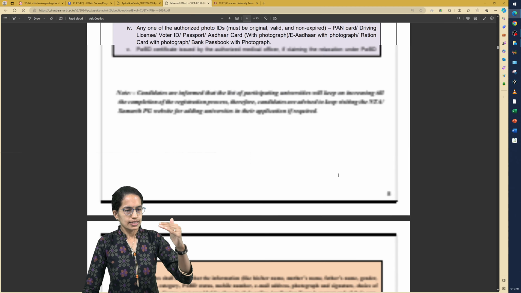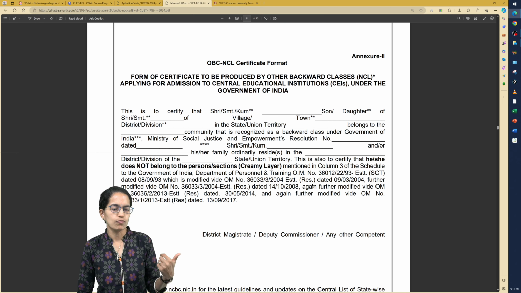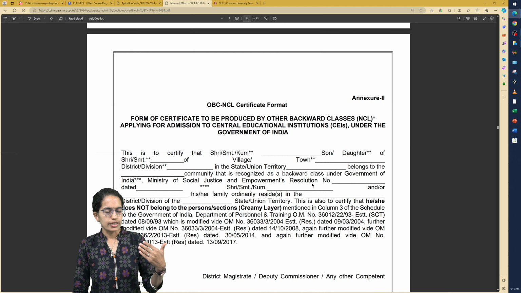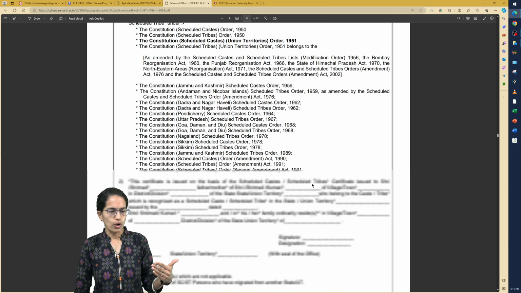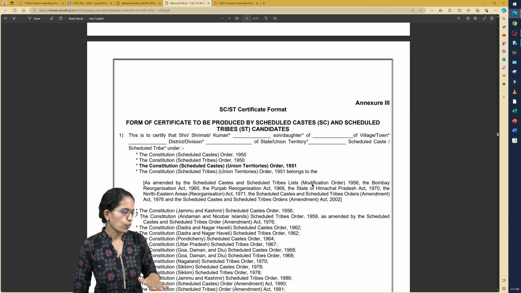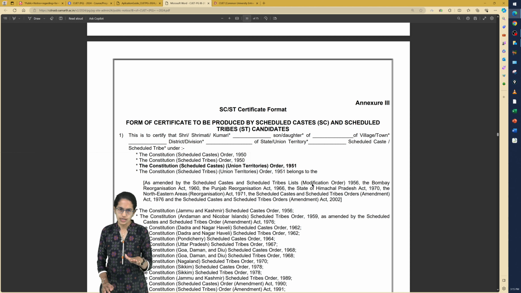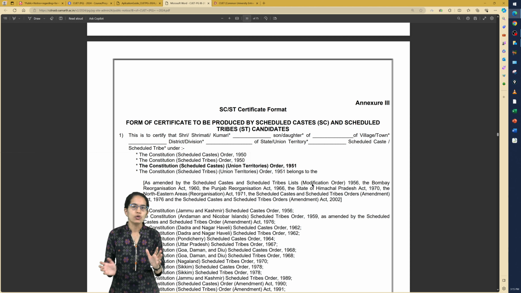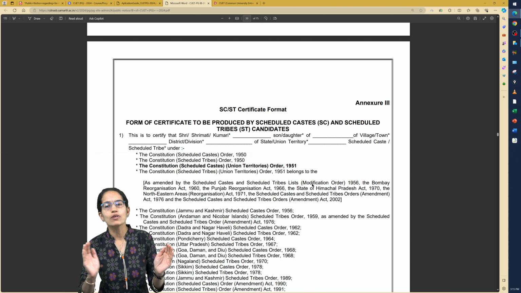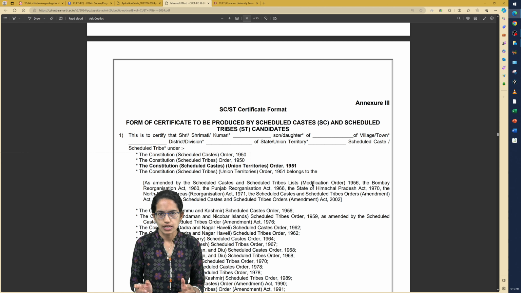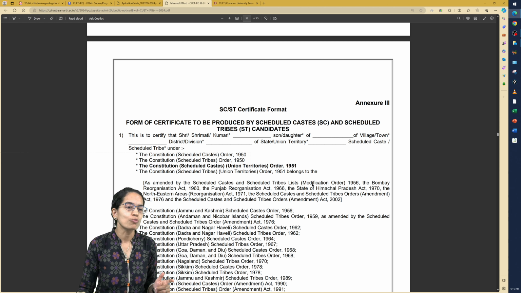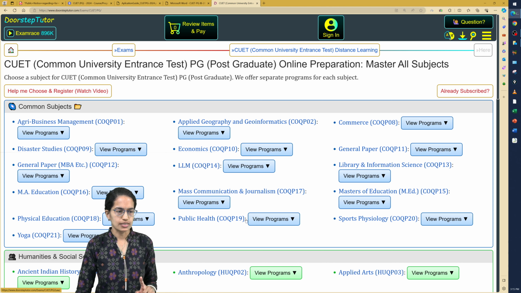And these actually talk about some of the certifications if required, for income, for caste, and different kinds of certificates if you are required to put those. This is what is required when you are filling the form. Now in a separate video we would discuss what are the possible combinations of subjects that you can select if you are planning to appear for more than one CUET PG examination, right?